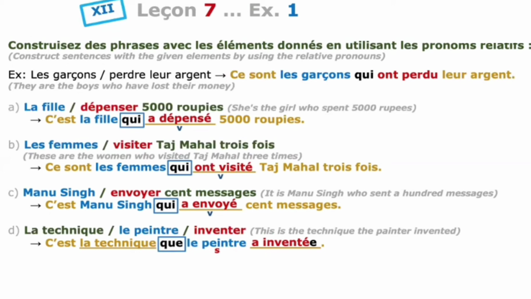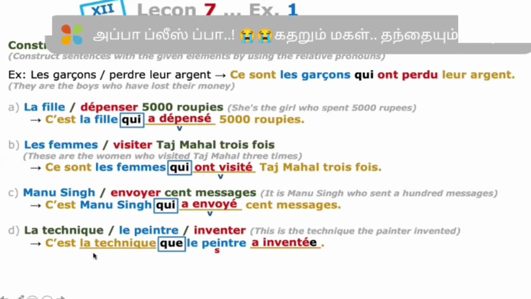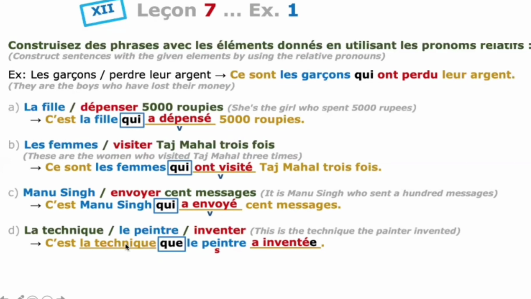Please remember, even if the auxiliary verb is avoir, after que in the passé composé, you need to do the agreement, because before this que they have mentioned the direct object noun, and the direct object noun la technique is feminine singular.